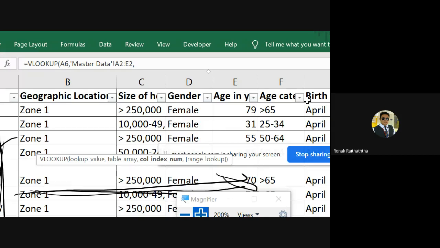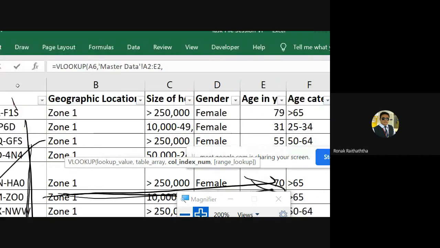Can someone tell me what is the number of the column where age is mentioned? May I have the interaction from the students, please? Column number E. Now E is the name of that column, but we want the number. You would start counting from your data selection.